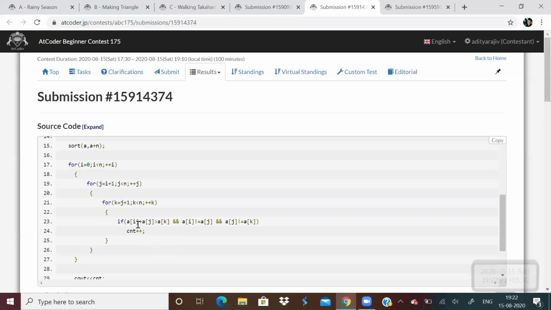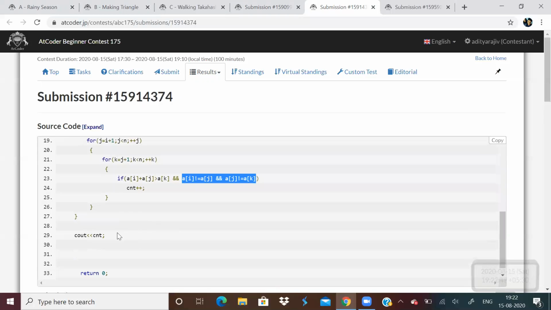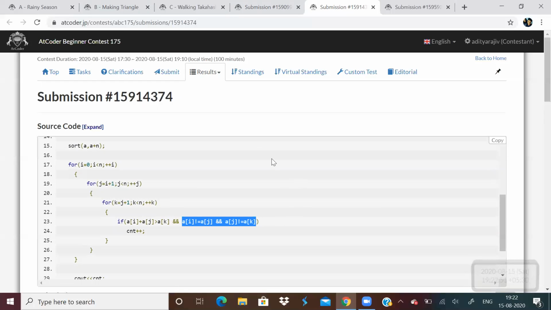So basically my a of i is less than a of j, which is less than a of k. So these lengths are in increasing order. So I have to just check if the addition of the two minimum is greater than the maximum. This is for the triangle condition, and this condition is for all the sides to be different. So just print the count value. So this was brute force.